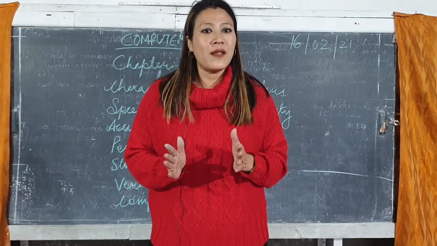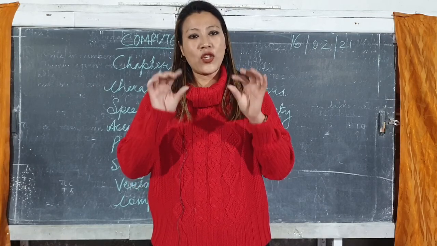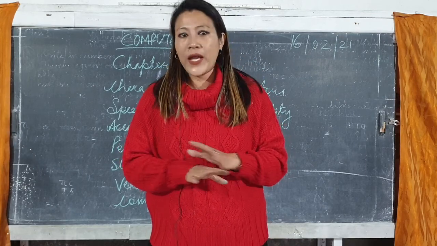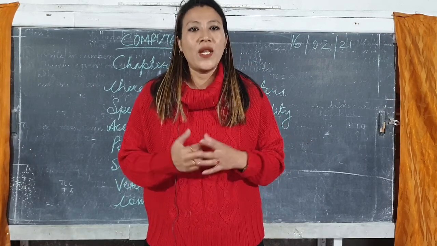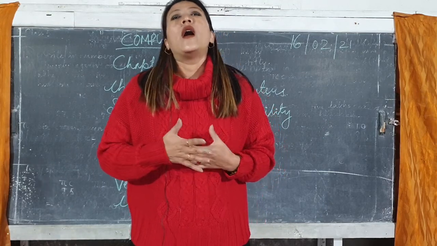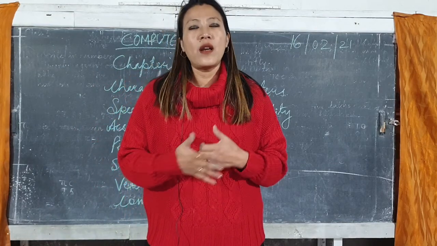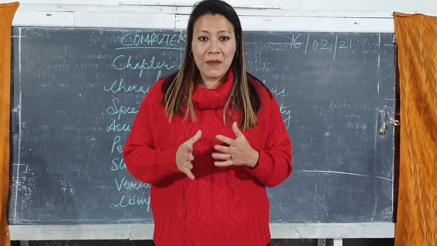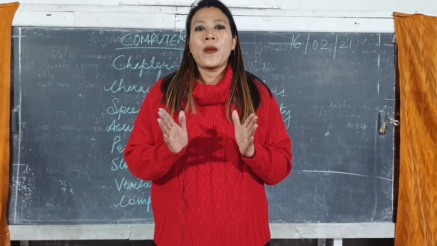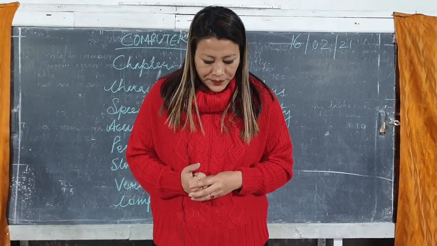In 1 second you can just blink your eyes. We cannot do anything in 1 second, but a computer, being a machine, can do hundreds of millions of calculations within a second. That means you know how powerful the machine is.